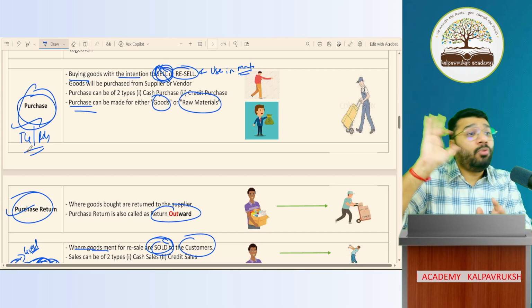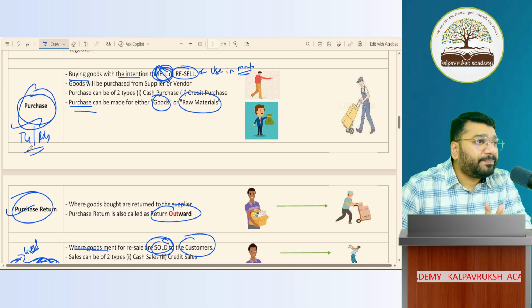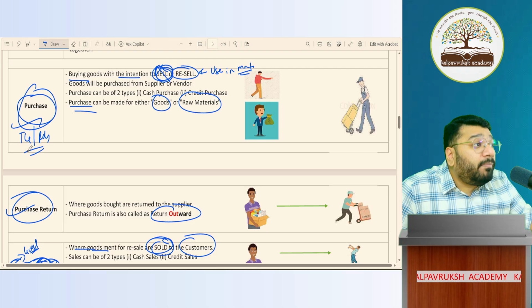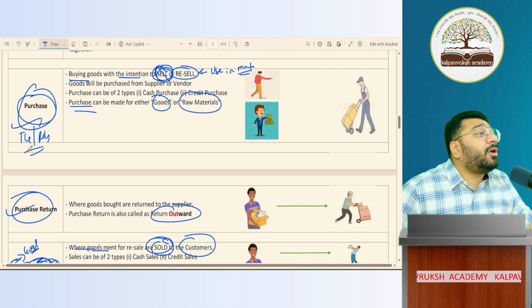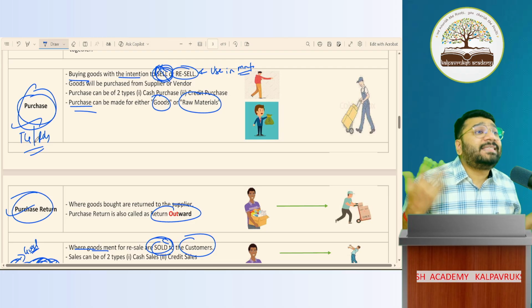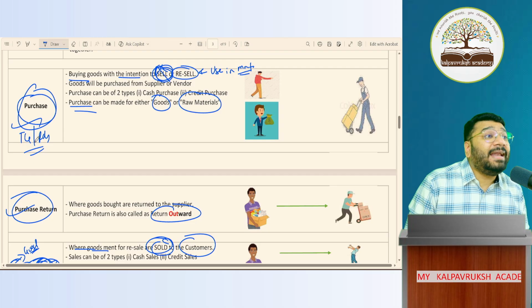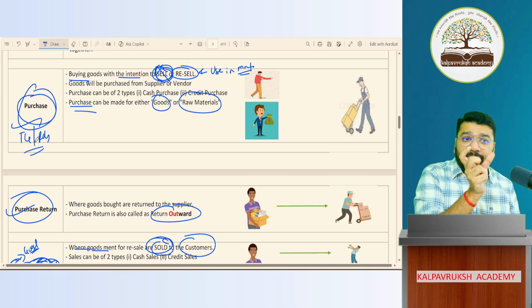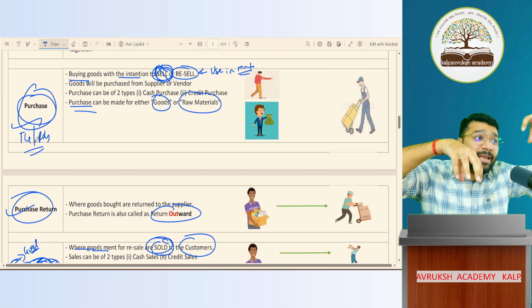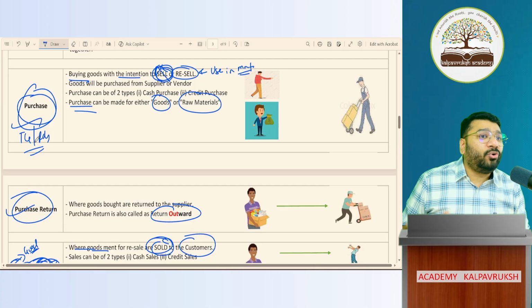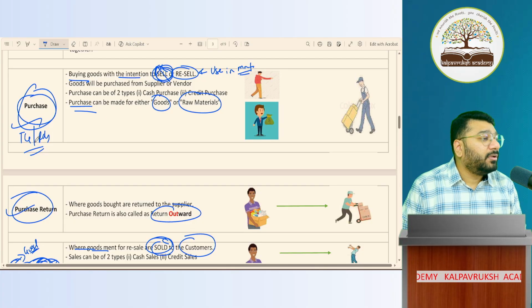A lot of terminology more are left. We will learn it eventually. But broadly, these are the terms which we will commonly use in trading and profit and loss account. If I ask you, sales, where do you record? In which document? Trading and profit and loss account. Correct. It goes to sale book only, but from sale book, ultimately it goes to trading and profit and loss account.